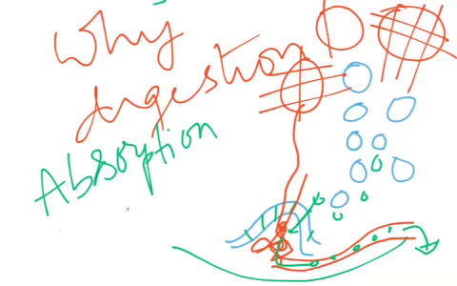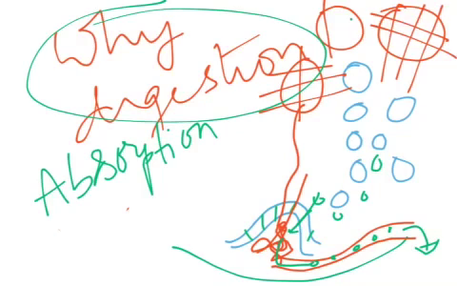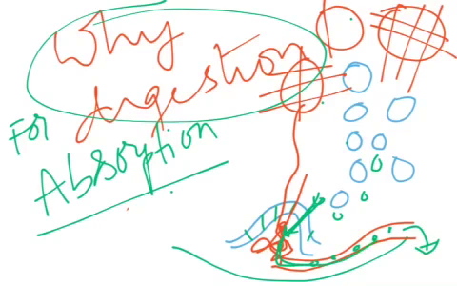What is digestion? Conversion of complex organic molecules into simple organic molecules. Why digestion? Simply we answer, just for absorption. When a complex organic molecule is turned into a simple organic molecule, it can easily diffuse through the microvilli into the blood capillaries, and from there be supplied to the blood vessels. From there onwards, we transport that foodstuff to the body parts.